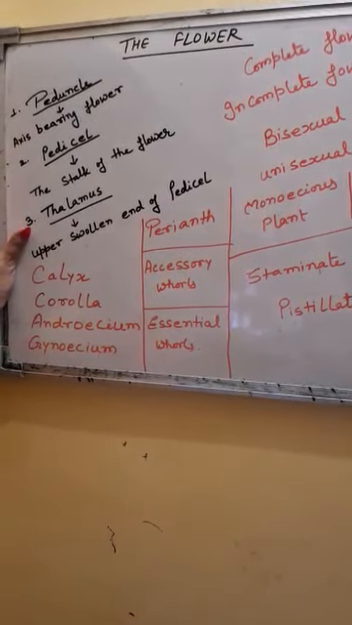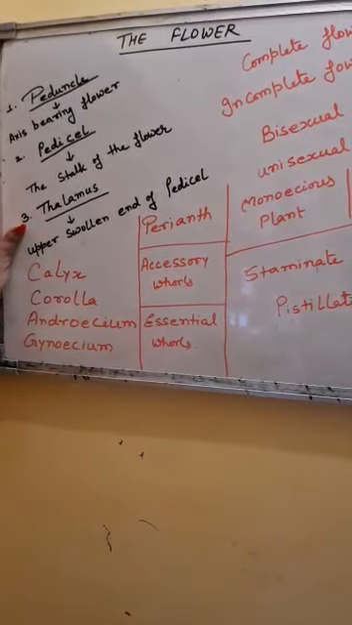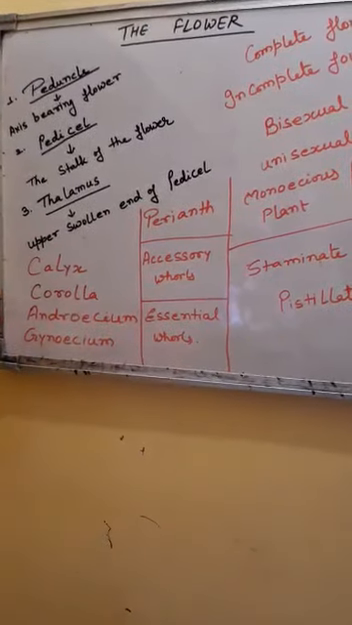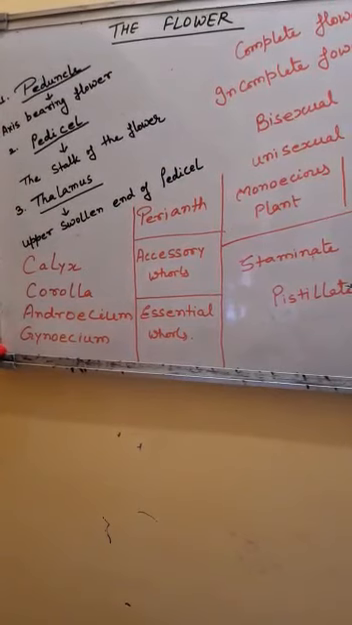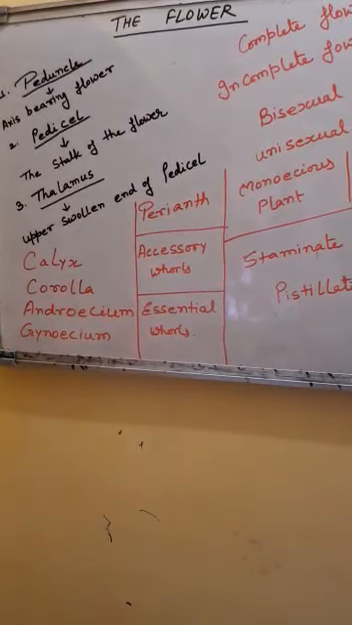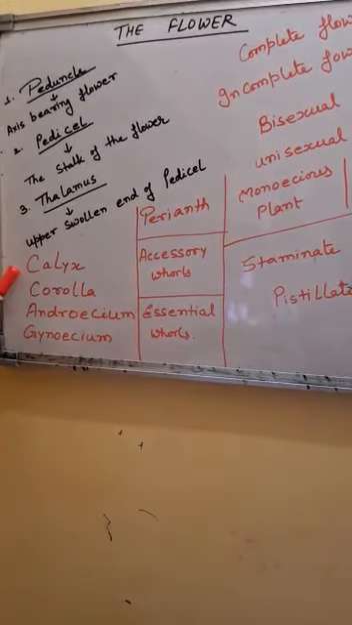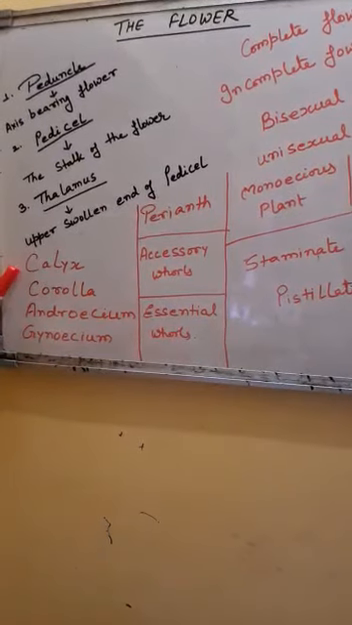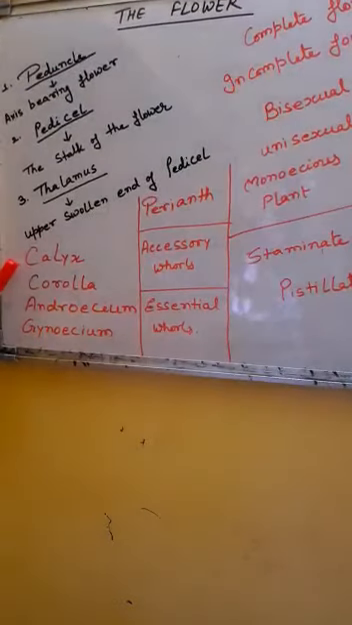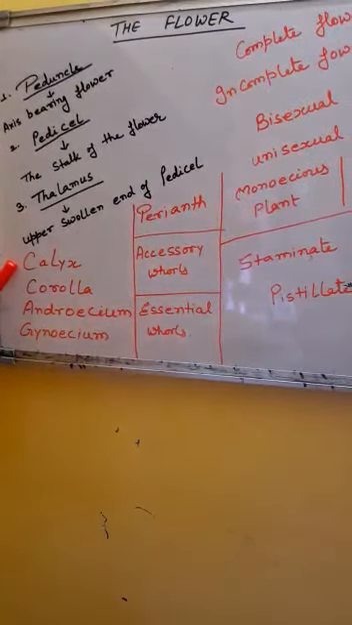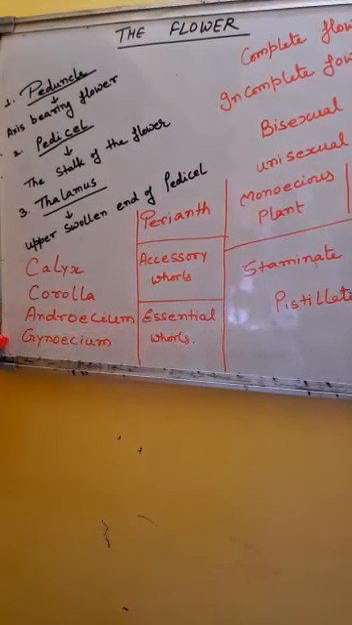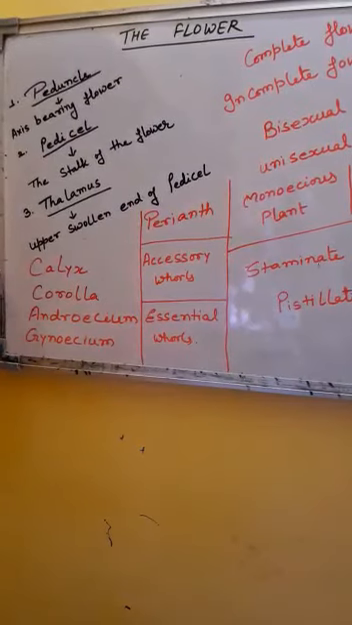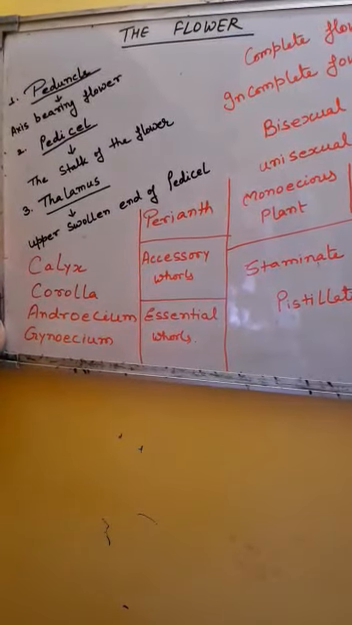We know that a typical flower has 4 parts. We have studied it in standard 10, parts of flower. So a typical flower has 4 kinds of whorls. When we start from outer to inner, the first one is calyx, then corolla, androecium and gynoecium. We will study all these in detail.